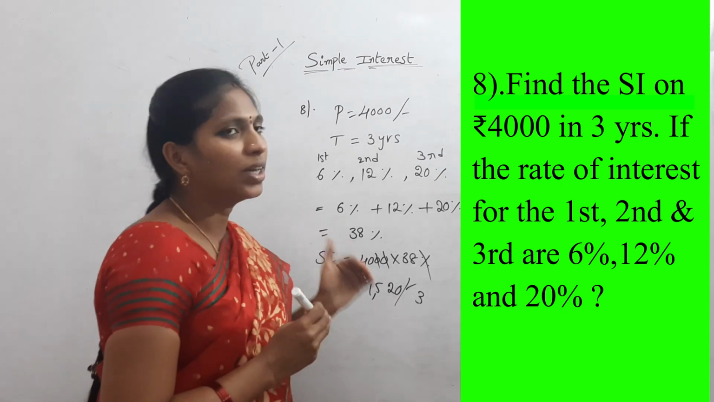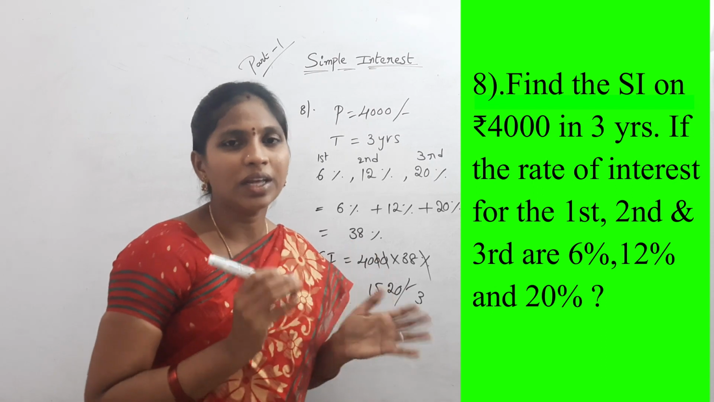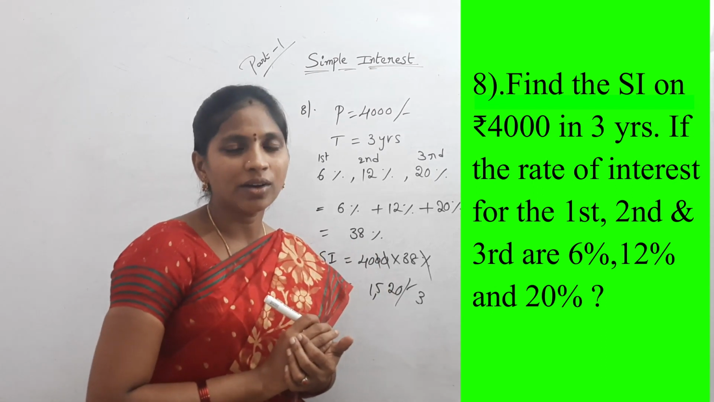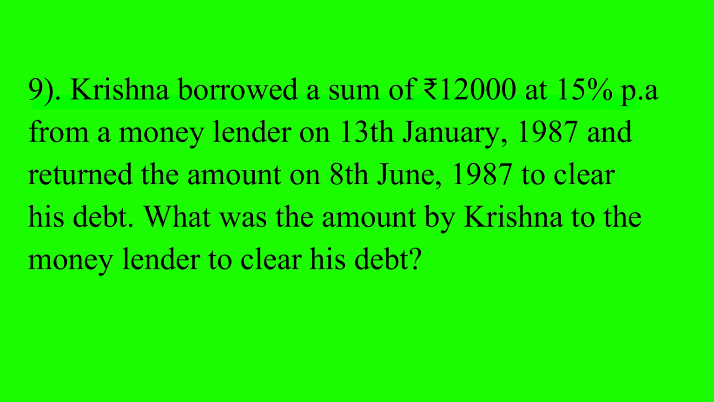And last question in this video, this is very important. Please do concentrate on this example. See, 9th question. Krishna borrowed a sum of 12,000 rupees at 15% per annum from a money lender on 13th January 1987 and returned the amount on 8th June 1987 in the same year to clear his debt. What was the amount paid by Krishna to the money lender to clear his debt?